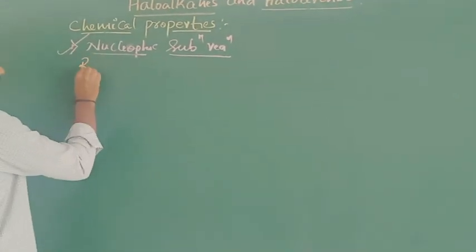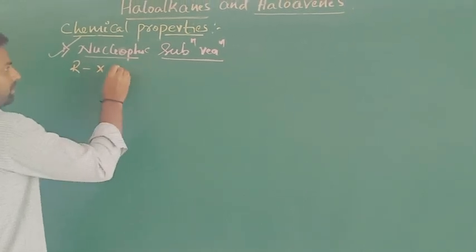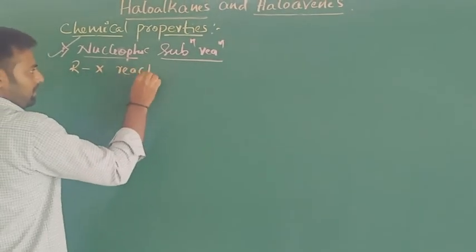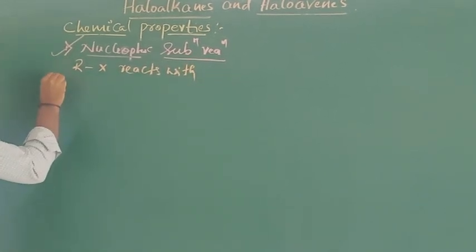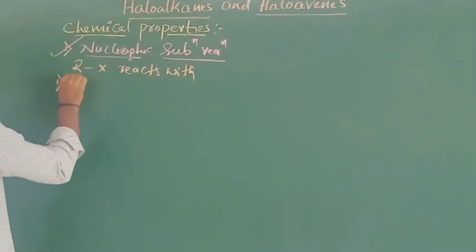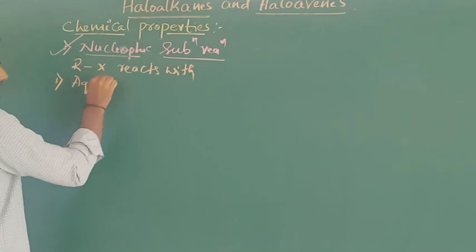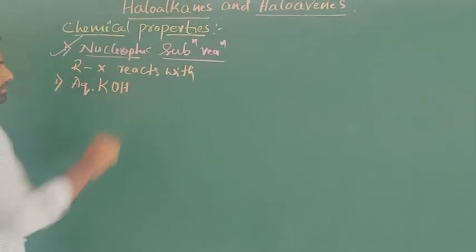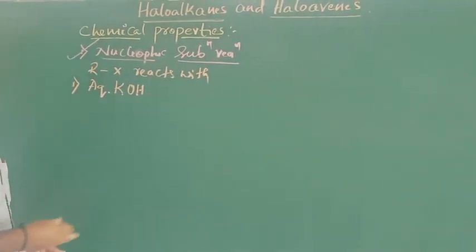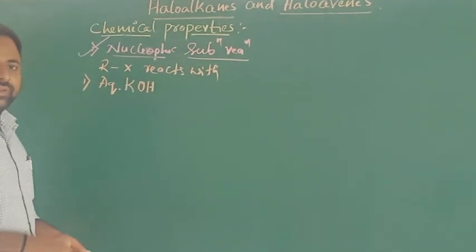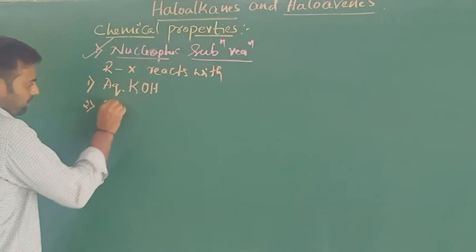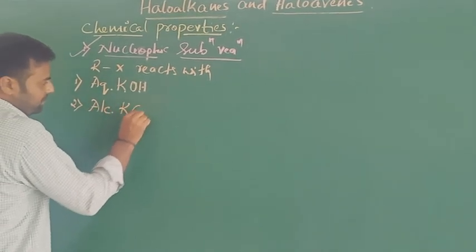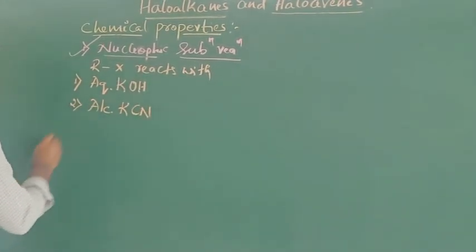Here the alkyl halides react with, first one, aqueous KOH, potassium hydroxide, or aqueous sodium hydroxide. Second one is alcoholic potassium cyanide.